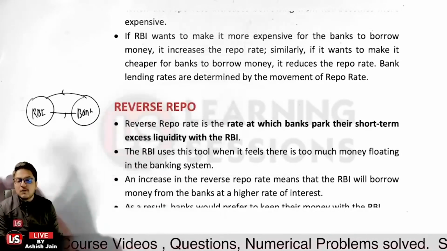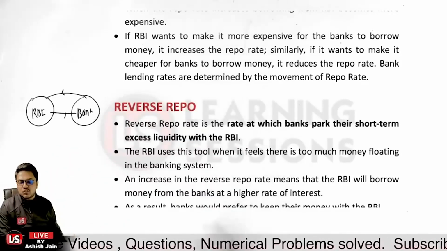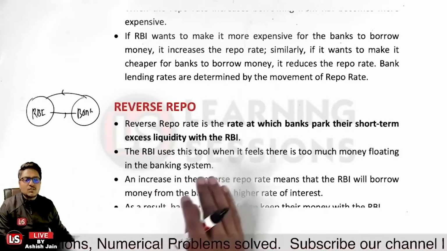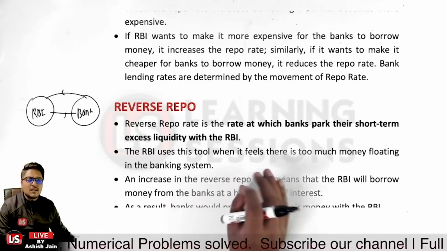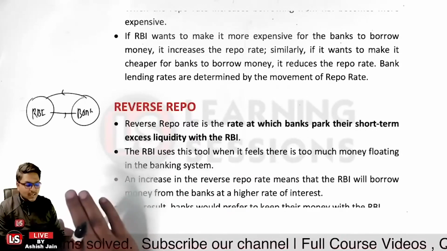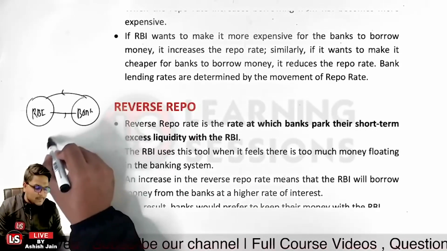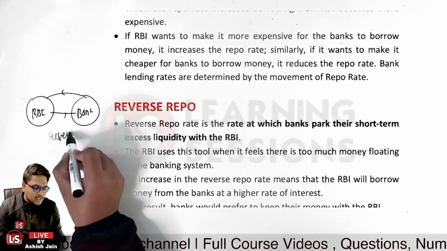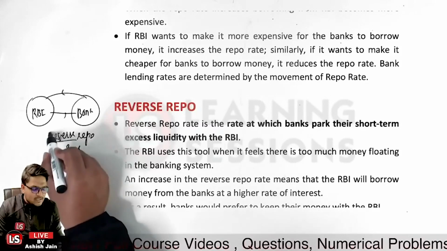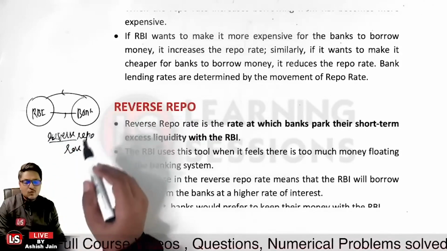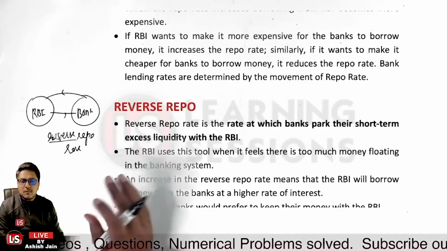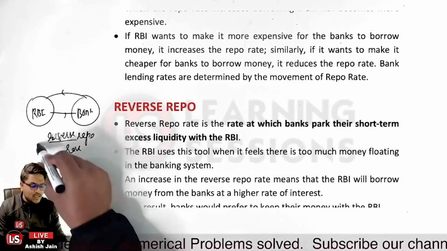So the inverse of the repo transaction is a reverse repo transaction. RBI uses this tool when it feels that there is too much money floating in the banking system. Let us take the case that the banks have surplus money. In that case, it will be increasing the reverse repo rate. If the reverse repo rate is increased, the banks would be looking at an earning avenue. They will keep their surplus funds with the Reserve Bank of India so as to earn the reverse repo rate.